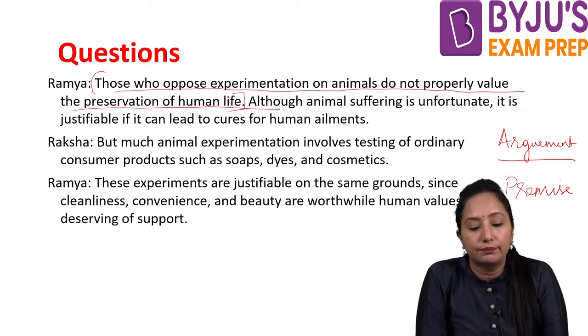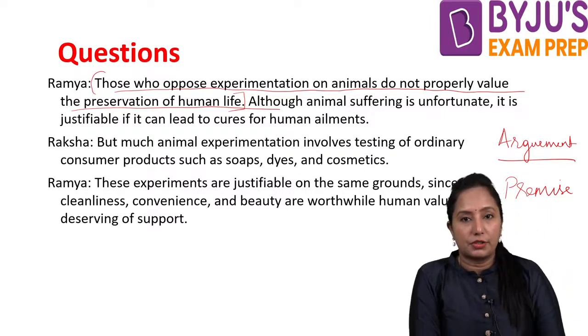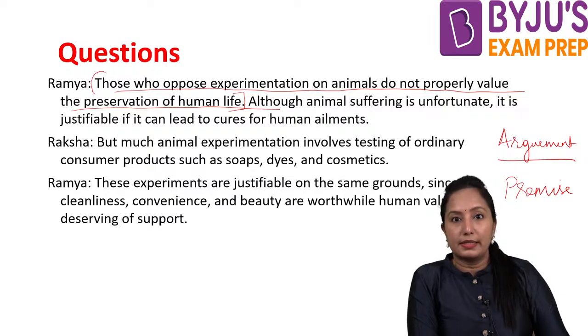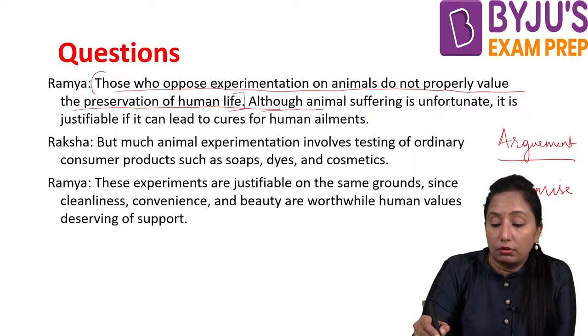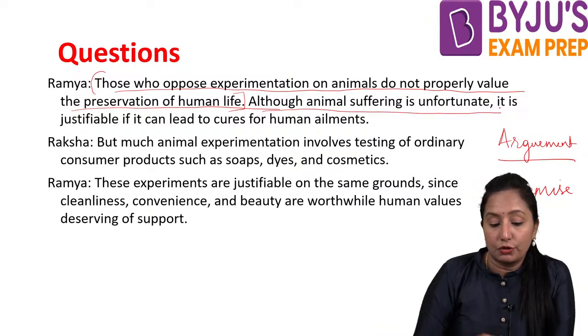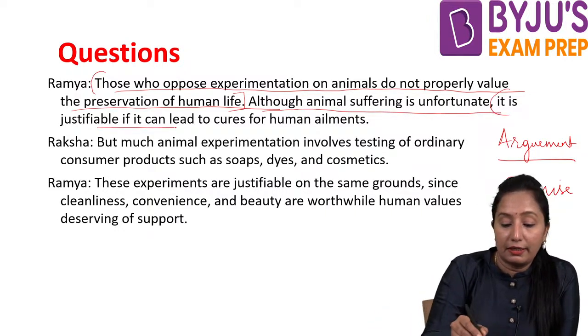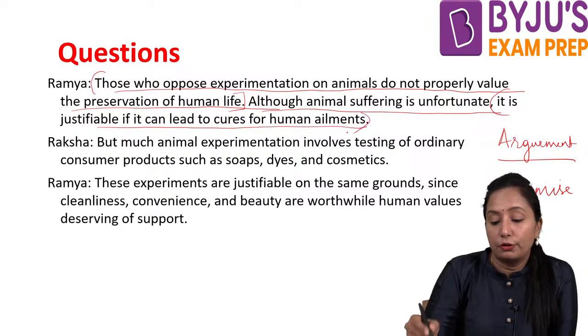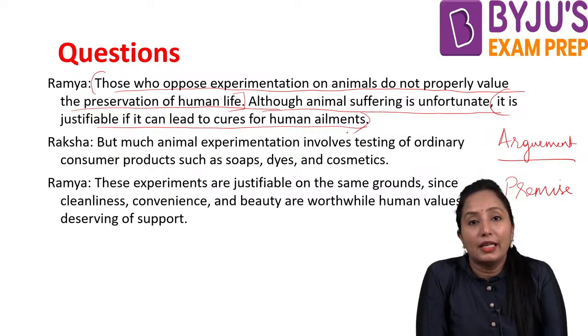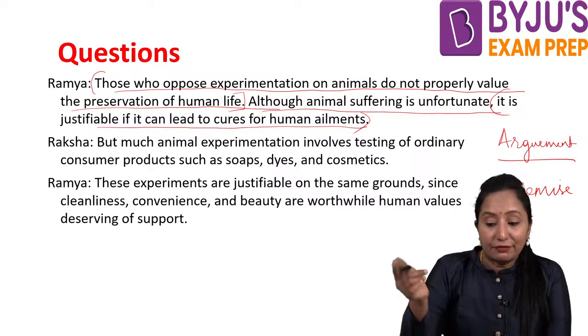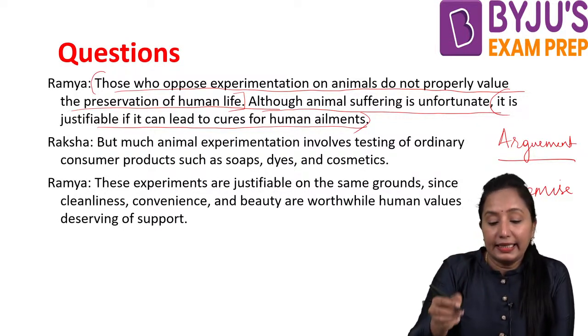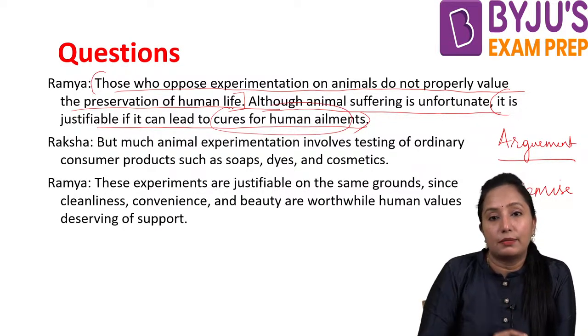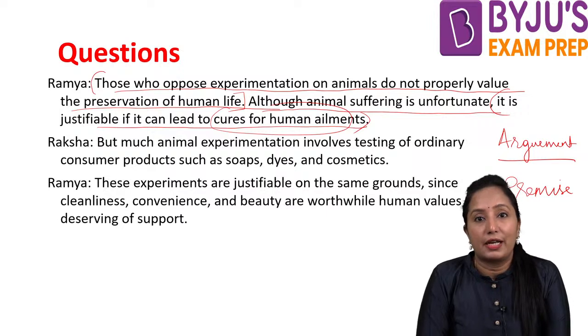This sounds like a claim here, because it is like a judgment. So who is Ramya giving it to? Ramya is saying that although animal suffering is unfortunate, it is justifiable if it can lead to cures for human ailments. What is she saying? Animal suffering is unfortunate. However, if these experiments can lead to cures for human ailments, then it is justifiable.